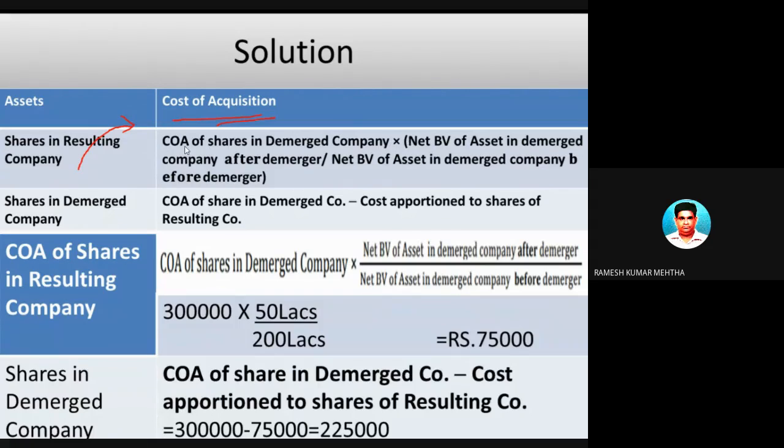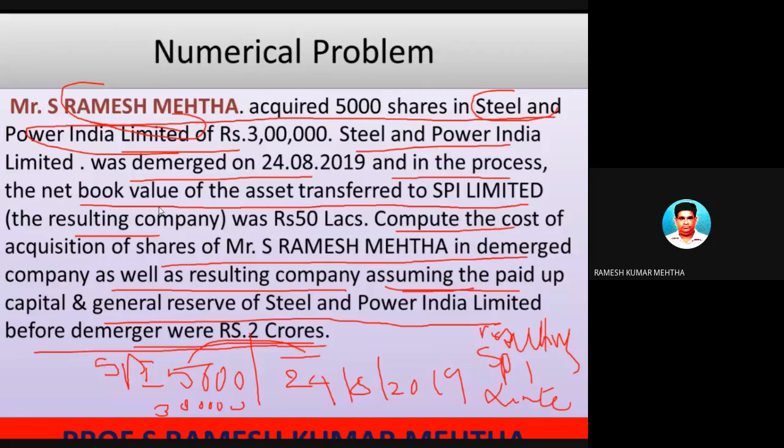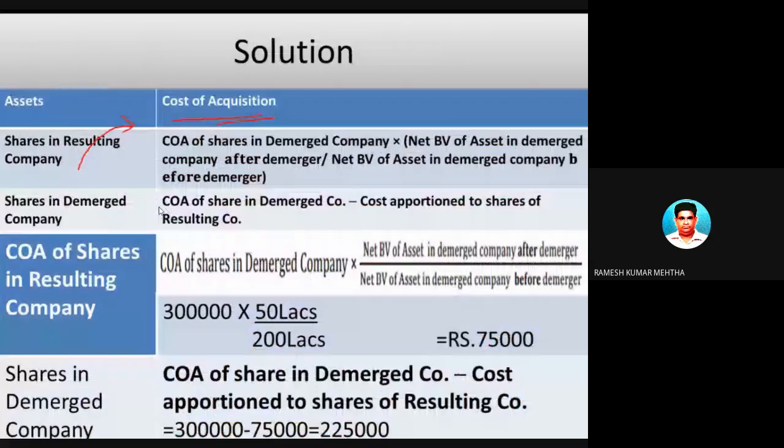So this formula you have to remember. Next one is shares in the demerged company. Now, what is the cost of acquisition? So the demerged company was previously this one, Steel and Power India Limited. So cost of acquisition of shares in the demerged company is cost apportioned to the shares of the resultant company. We will see the answer to this.